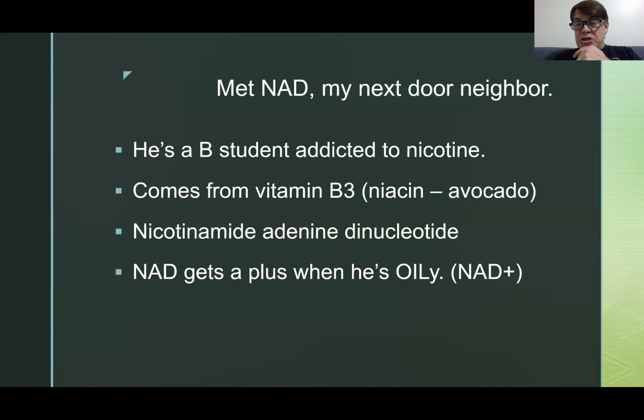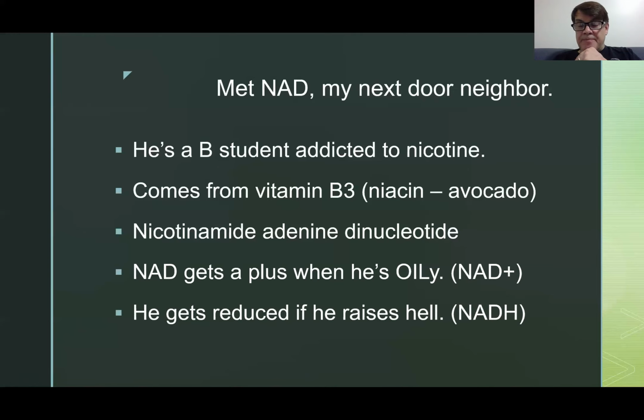When it adds an H, that's when it gets reduced. Because then it has gained an electron and a proton for that matter, because a hydrogen is one proton and one electron. So NAD gets reduced if he raises hell, where hell begins with the letter H. Okay, so NAD adds an H when he's reduced. This is the oxidized form. This is the reduced form.